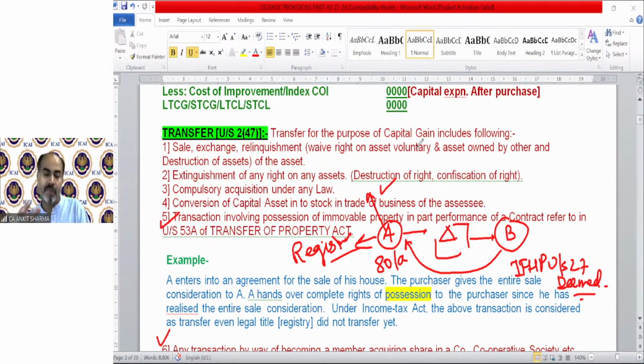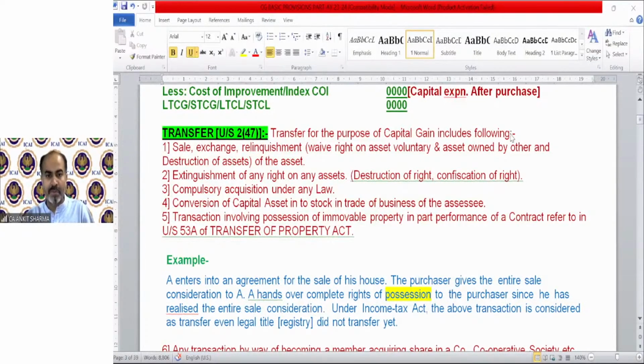For example, if from that building Mr. B is earning any income, then who is the deemed owner? Let's see, any of you can answer me. Of course, Ms. Bhumka, well done. Of course, B will be the deemed owner. So the same concept in income from house property is correlated under section 27. Under income from house property, it was talking about B. And now in this chapter, we are talking from Mr. A's point of view because A needs to pay the capital gain. The same concept applies in point number 6.